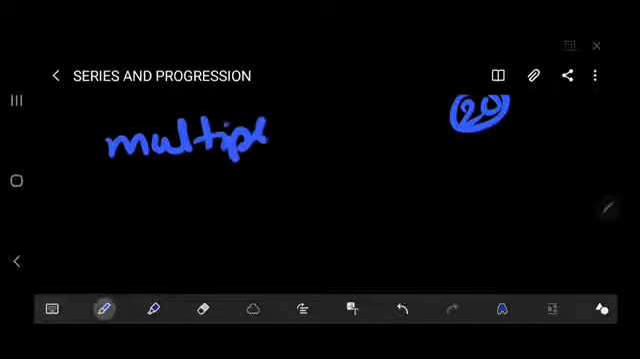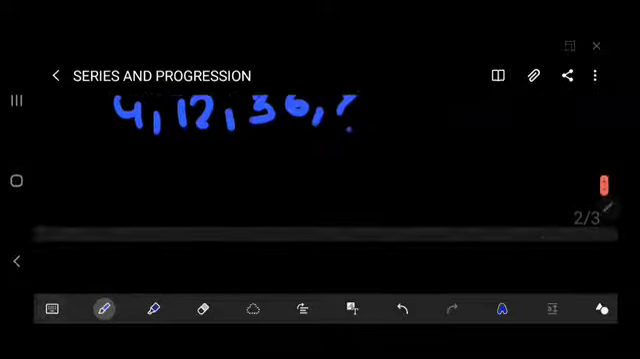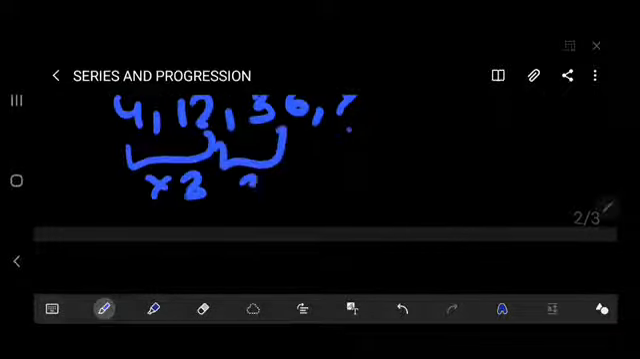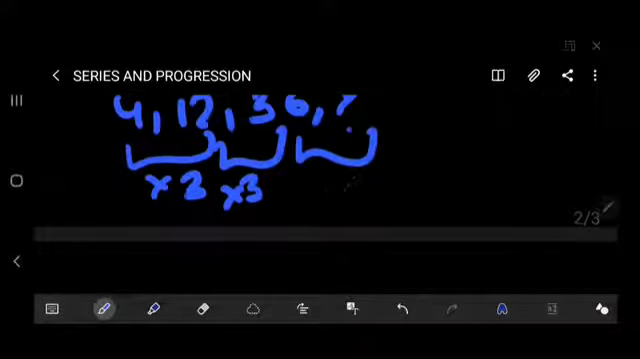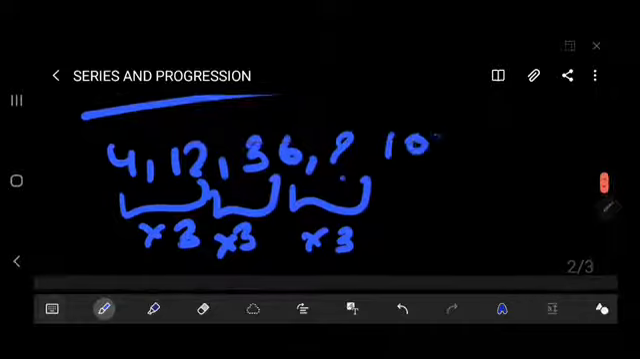Thereafter, the multiplication series. How do we have to solve this? For the multiplication series, we have the question 4, 12, 36, and thereafter question mark. In the multiplication, 4 into 3 is 12, 12 into 3 is 36, and 36 into 3 is 108. So our answer is 108.